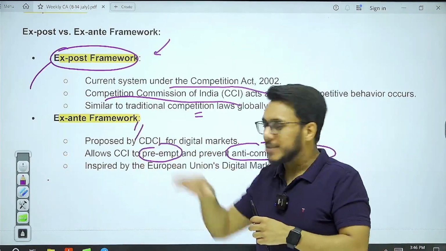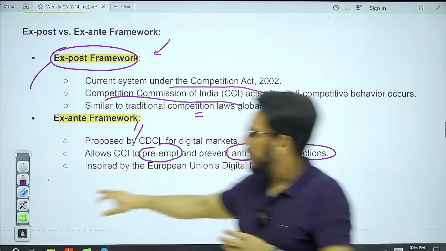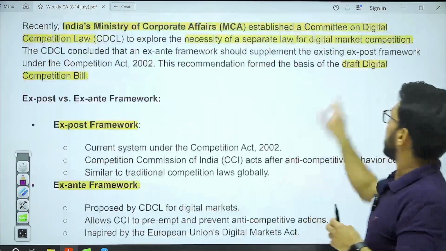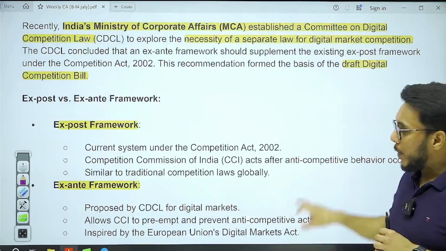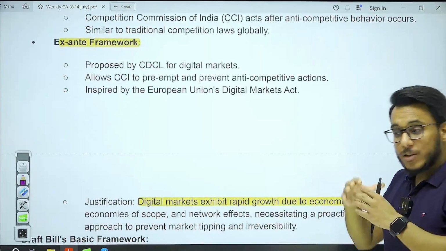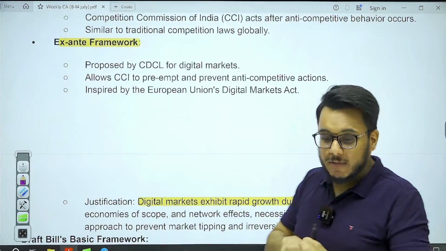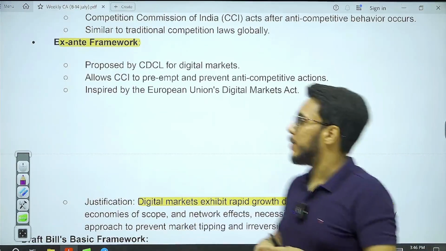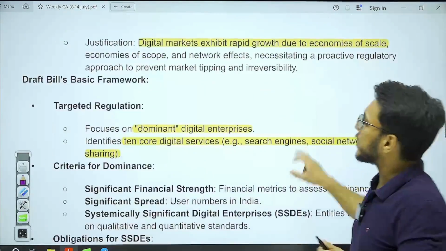So what is the ex ante framework? The ex ante framework has been suggested in this digital competition bill. It means that they are talking about taking action even before some anti-competitive behavior has happened. Now, what is the justification?